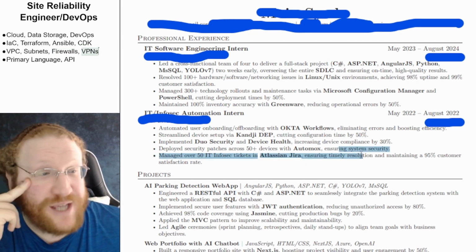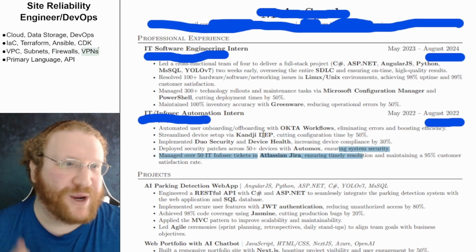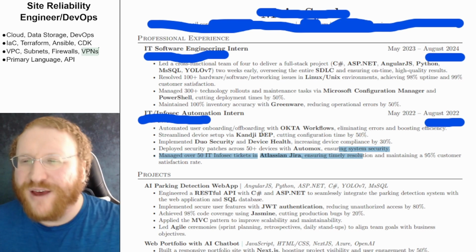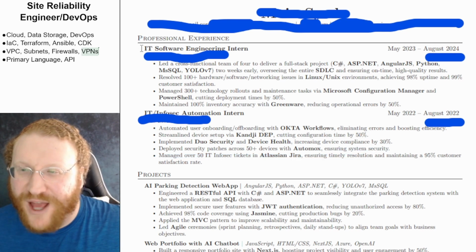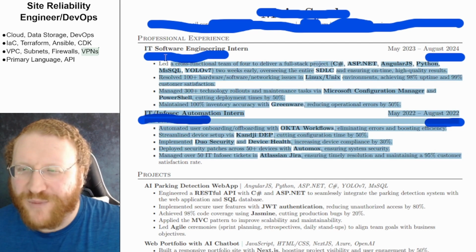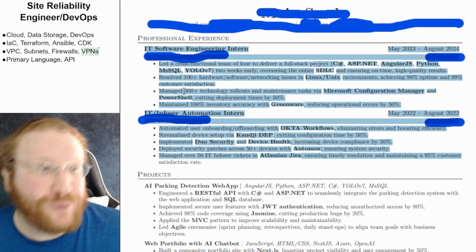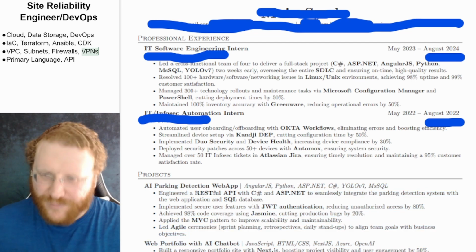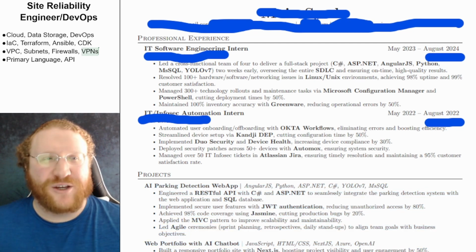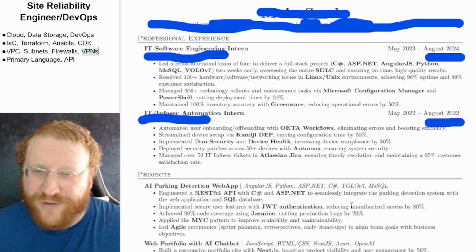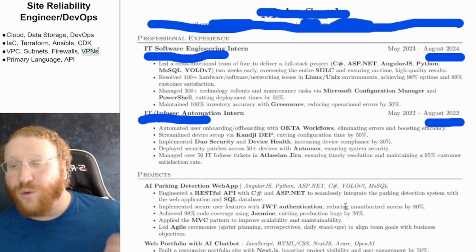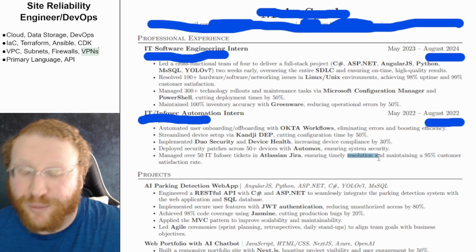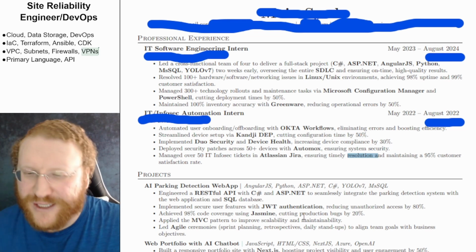And you know what? Maybe it's here. Maybe I missed it. But you bolded everything, and you bolded everything I don't care about. So stop bolding everything. Nothing in here should be bolded. Nothing in here should be bolded. And this is why you're having problems, because you're applying to jobs where you do not show you have the right qualifications. Maybe you do. But even if you have them here, I'm not going to see it because the bold, which is not what I'm looking for, is taking it away.